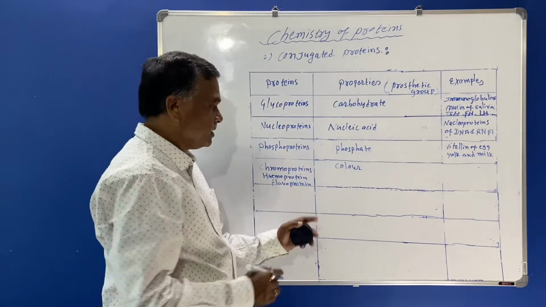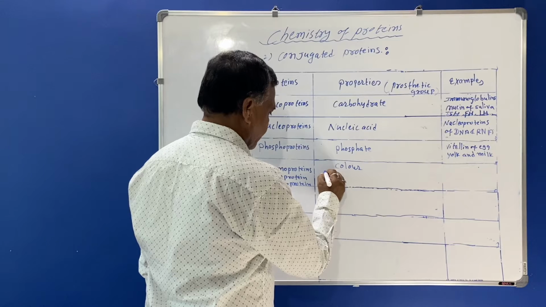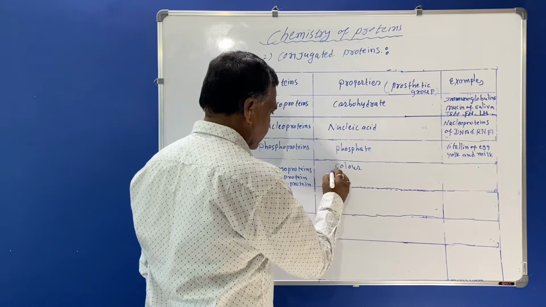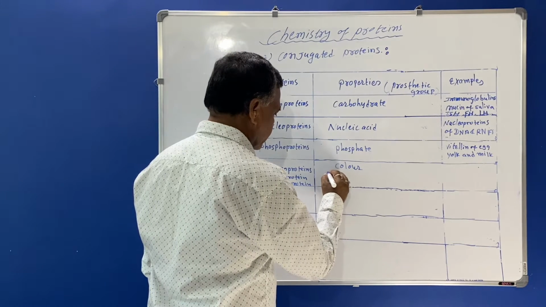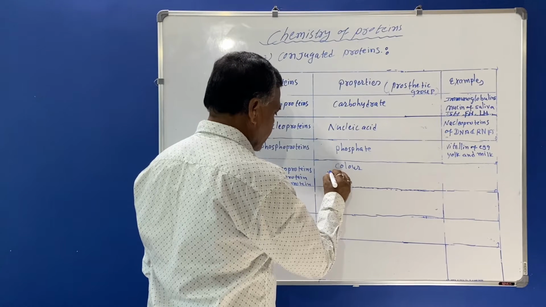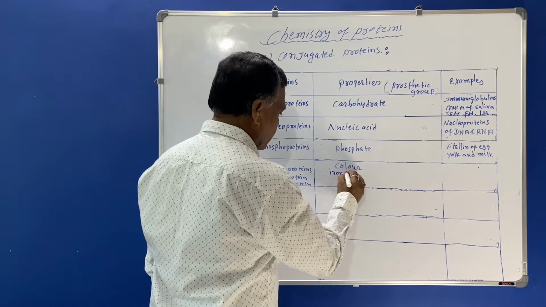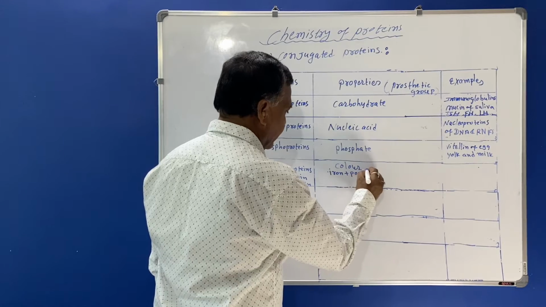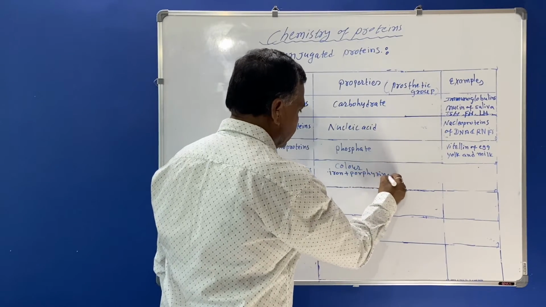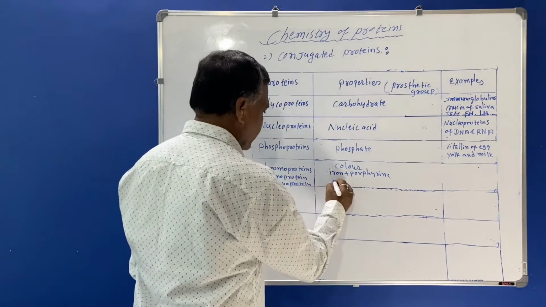Under hemoproteins, the prosthetic group is iron plus porphyrin, and here the flavonucleotides.